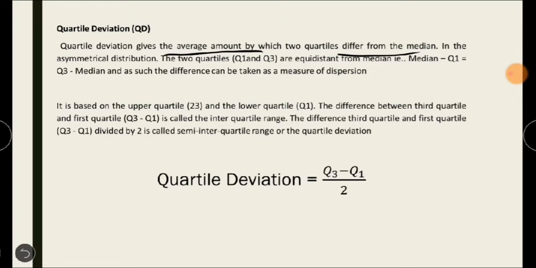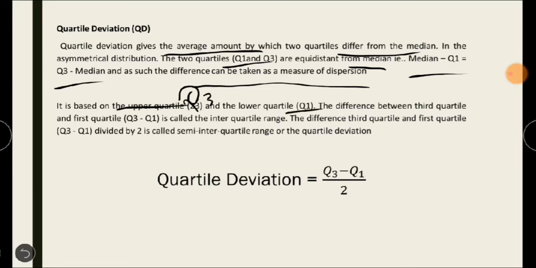In a symmetric distribution, the two quartiles Q1 and Q3 are equidistant from the median. So median minus Q1 is equal to Q3 minus median. As such, the difference can be taken as a measure of dispersion. It is based on the upper quartile and the lower quartile, where the upper quartile is Q3 and the lower quartile is Q1.